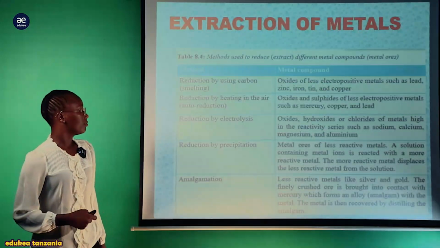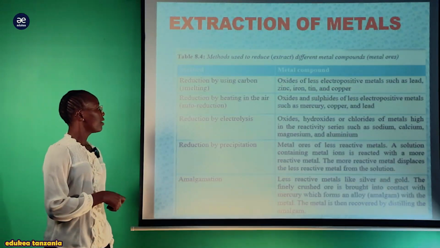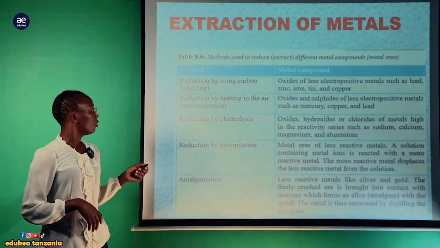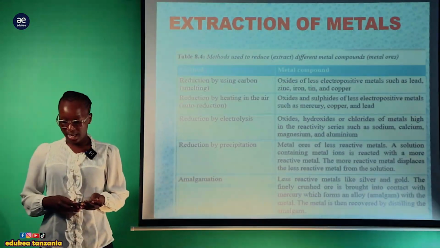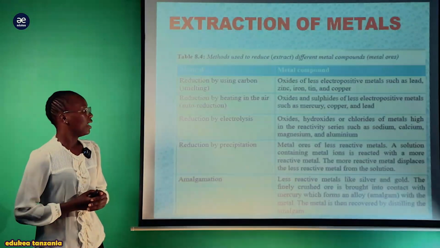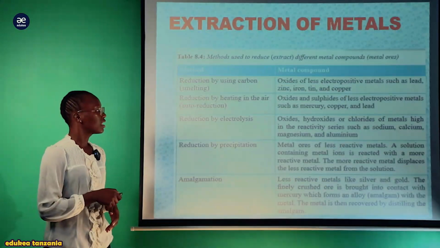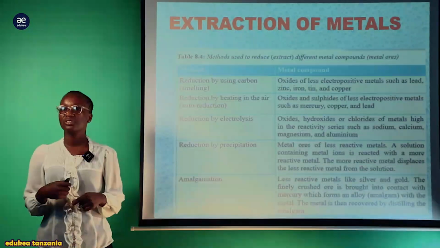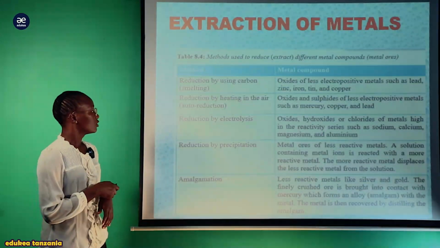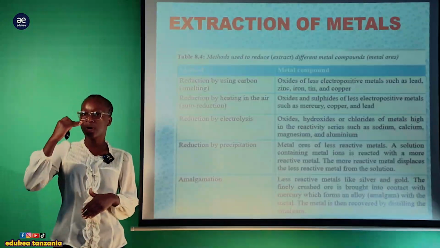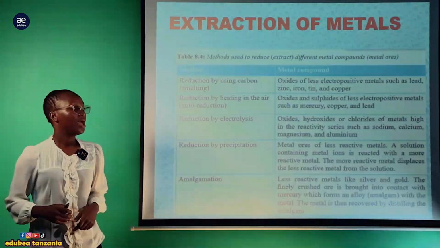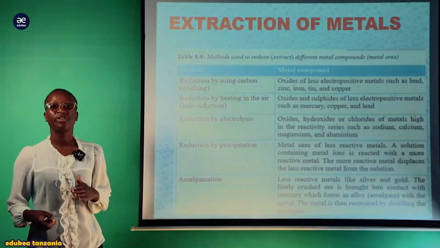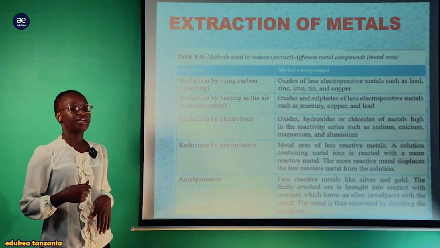Lakini tuna method nyingine ambayo ni reduction by electrolysis. Reduction by electrolysis here, it involves the oxides, hydroxides and the chloride of metals, ambayo ni high in reactivity series, ambapo hapa tuna involve zile za juu kabisa kwenye reactivity. Tuna sodium, tuna calcium, tuna magnesium as well as aluminium. Hizi zina involve electrolytic reduction or reduction by electrolysis.